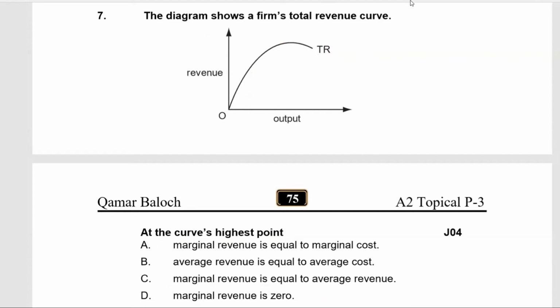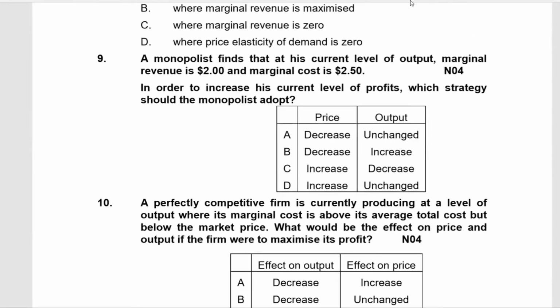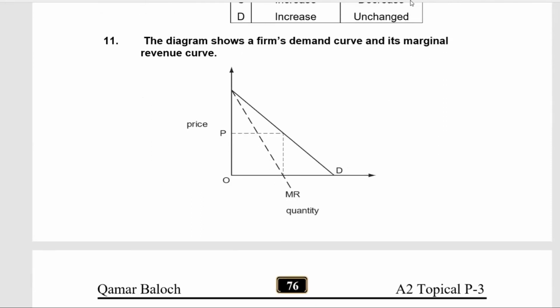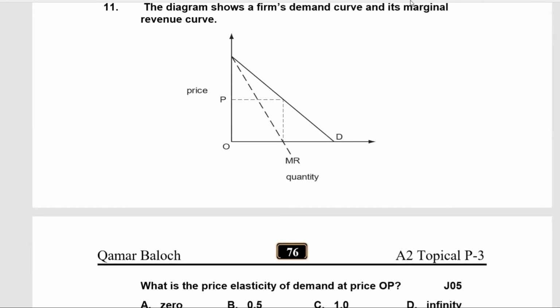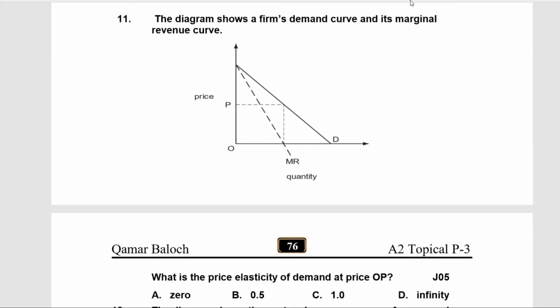And the examiner also asks a question for the same condition in another way as well. For example, we have question number 11. In question number 11, again, the examiner says that the diagram shows a firm's demand curve and its marginal revenue. What is the price elasticity of demand at price OP?